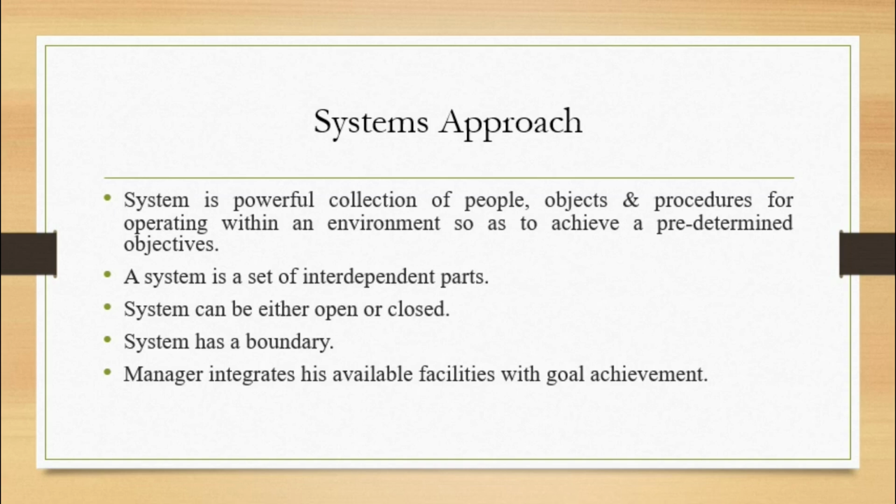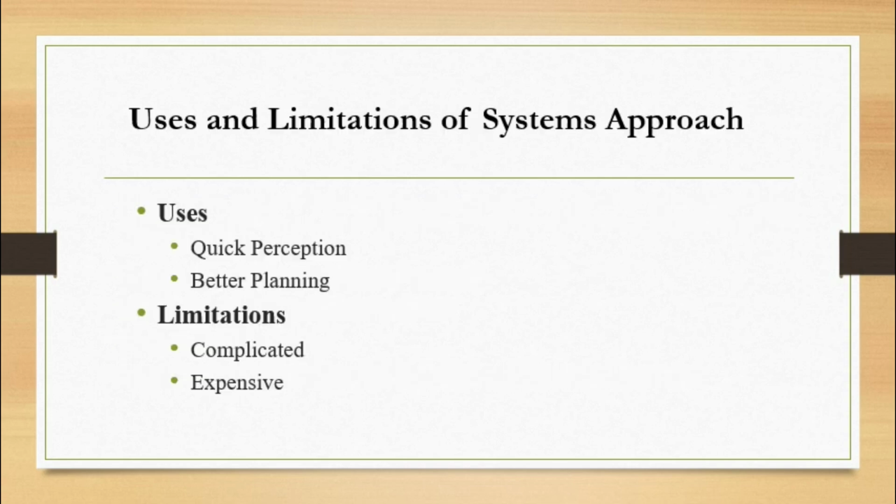The manager integrates his available facilities with goal achievement. He uses all these facilities, finally takes one suitable approach, and a goal should be achieved. The uses of systems are quick perception, that is quick understanding, and better planning. Remember the systems approach and the previous one, the quantitative approach. These are modern approaches which are still used these days. Limitations: it is very complicated, and it's also expensive.